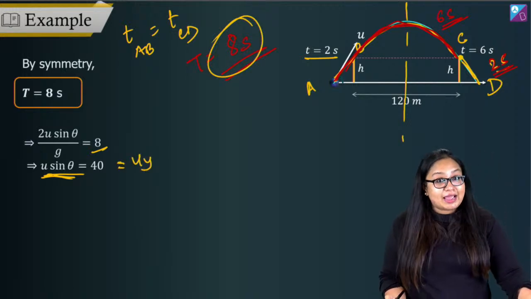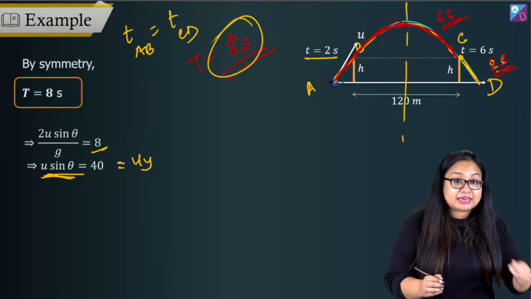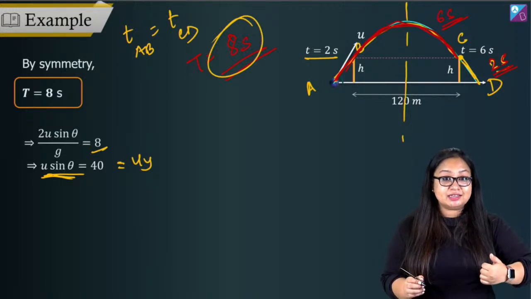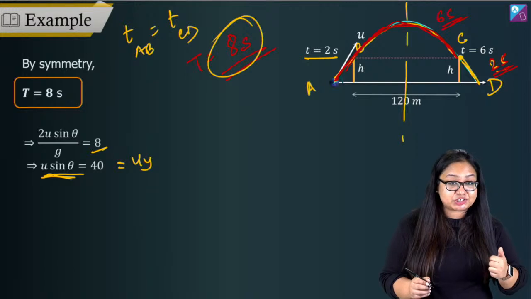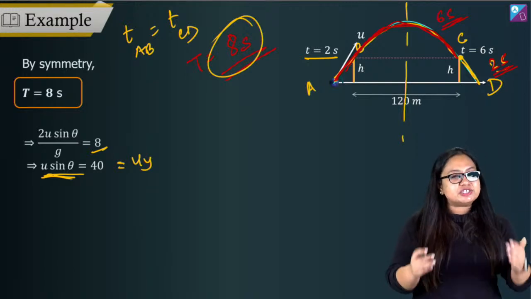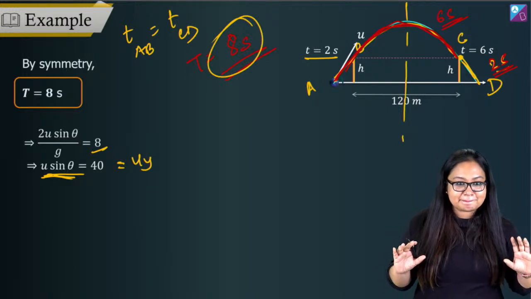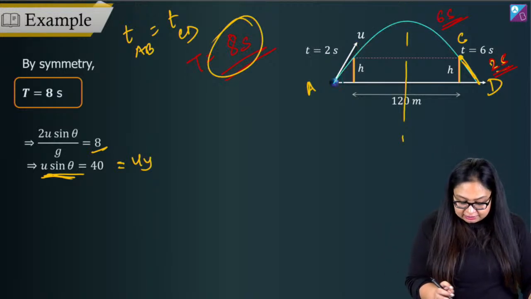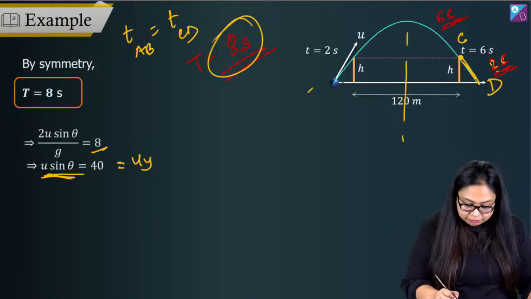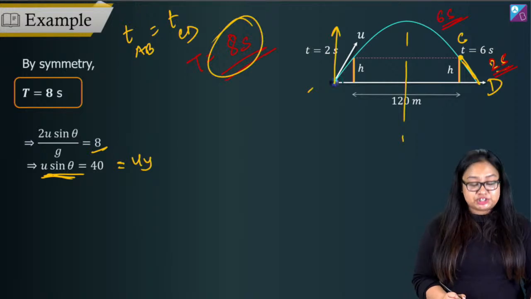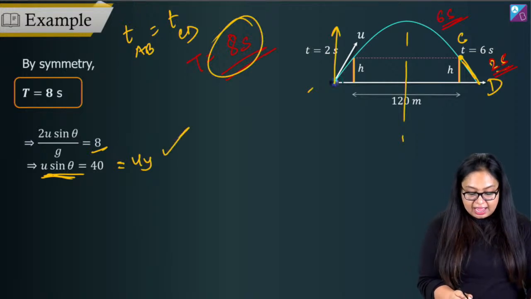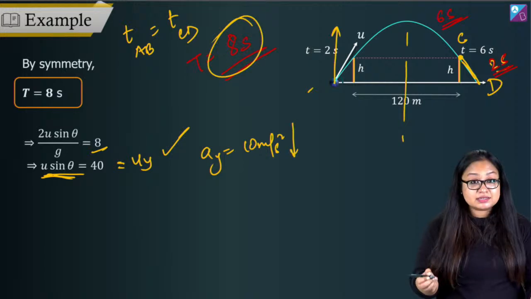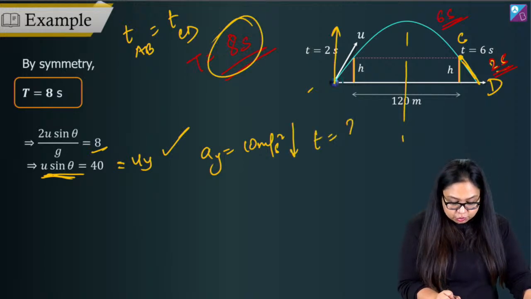And now I have the time taken to go till height h. I have the initial velocity with which it was projected in the y direction, I have the acceleration. I just need to calculate the displacement. In the y direction motion, I have Uy, I have Ay, which is 10 meter per second square downwards, and the time taken, which is 2 seconds.